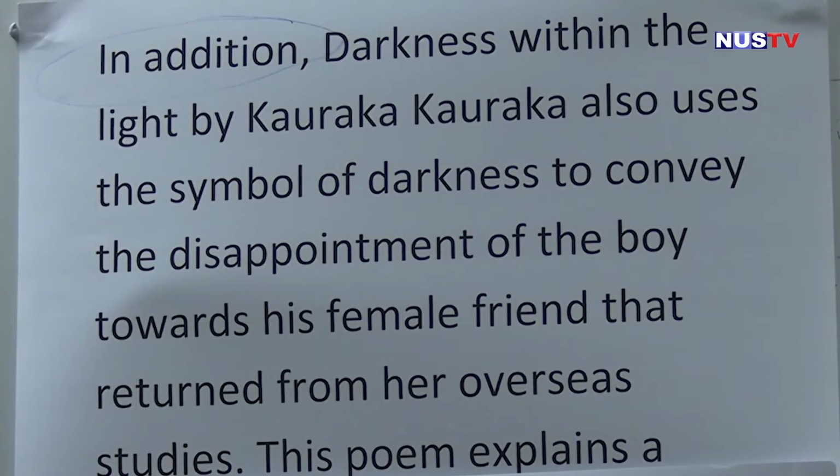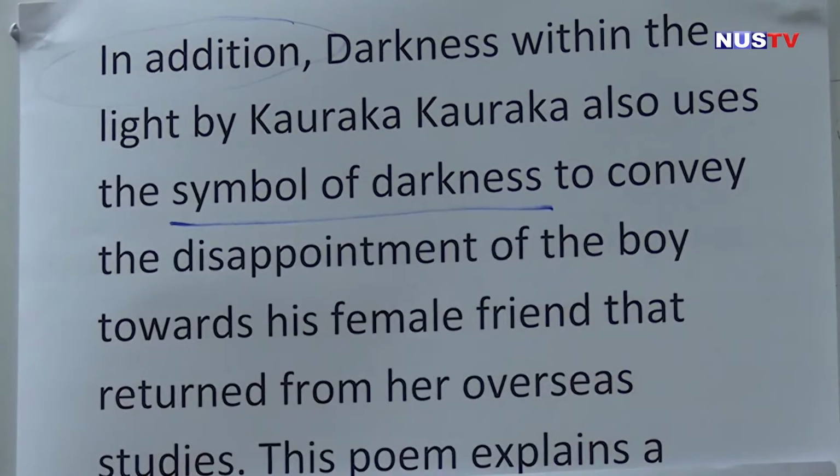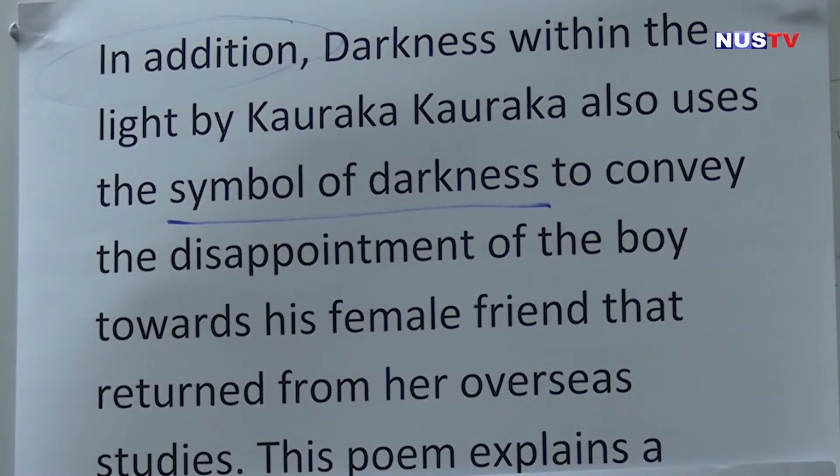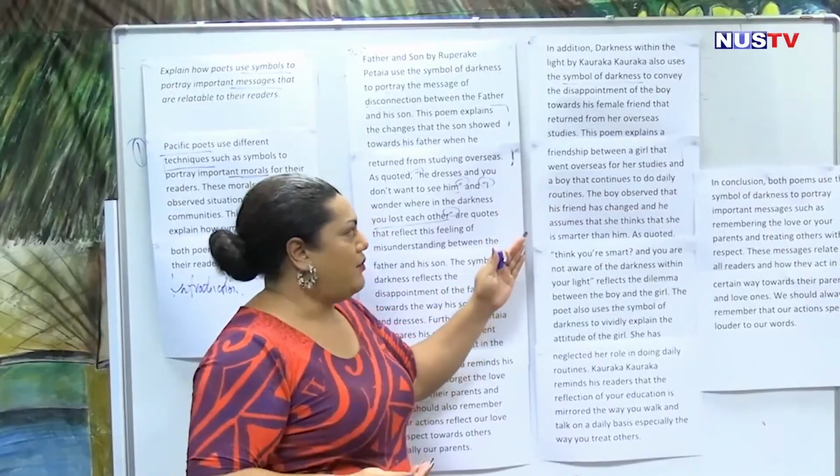"In addition, Darkness Within the Light by Karaka Karaka also uses the symbol of darkness." Again, it's answering the comments to convey the disappointment of the boy towards his female friend that returned from her overseas studies. "This poem explains," so again, you give a brief summary.